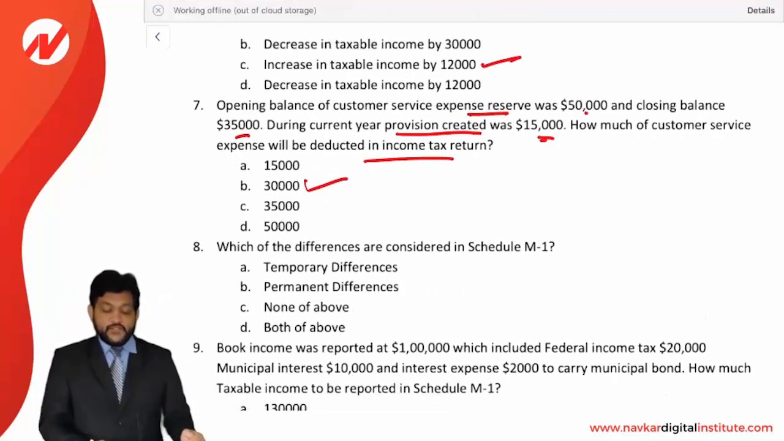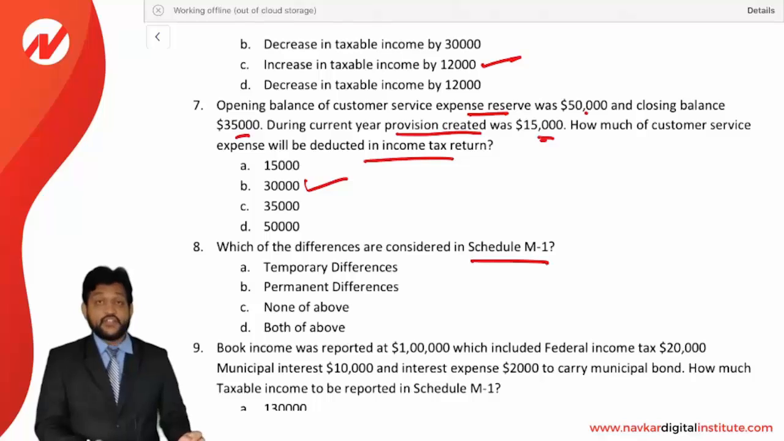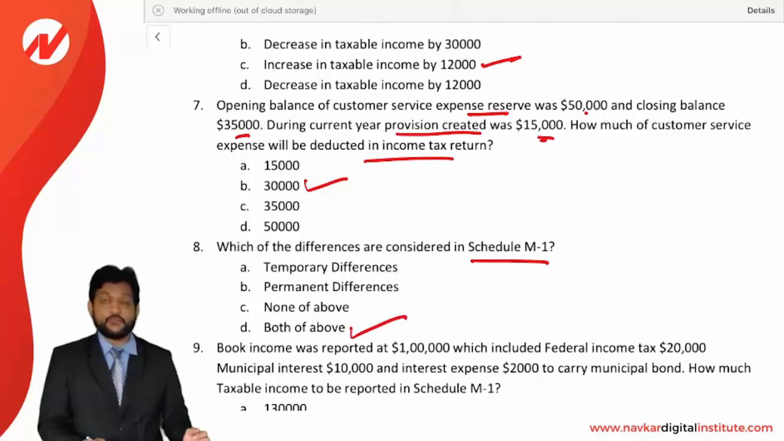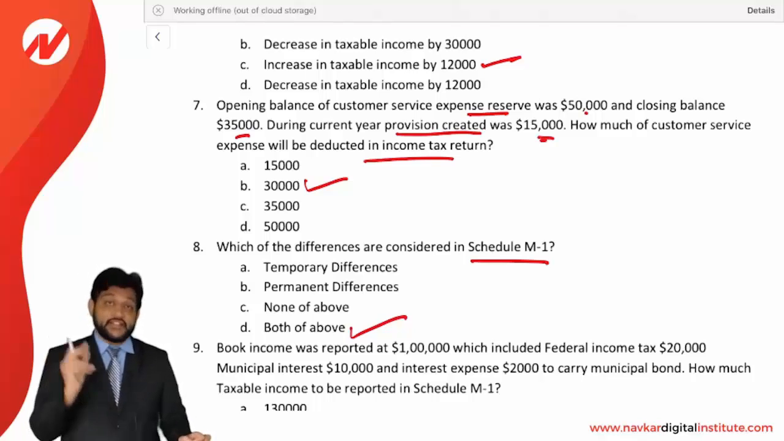Which of the differences are considered in Schedule M1? Which differences are considered, timing difference or permanent difference? Both are considered. Temporary and permanent, both differences are considered. The answer is both. There should be a difference, that's it. It can be of any type, timing or permanent, it doesn't make any difference. It is to be considered.